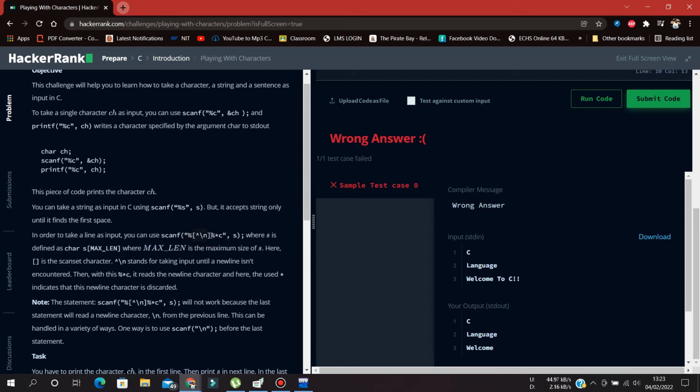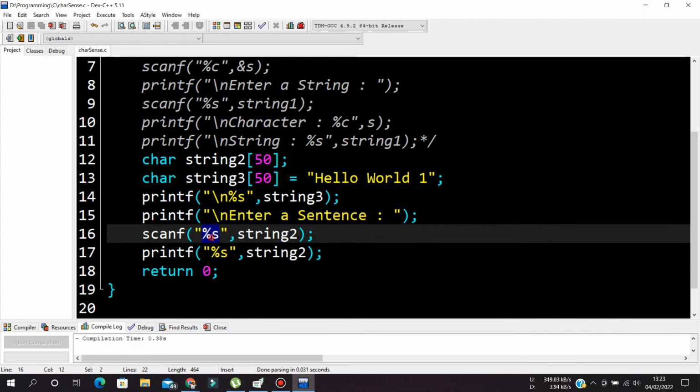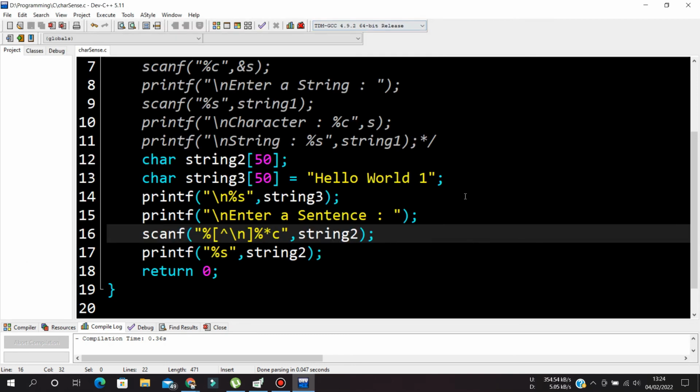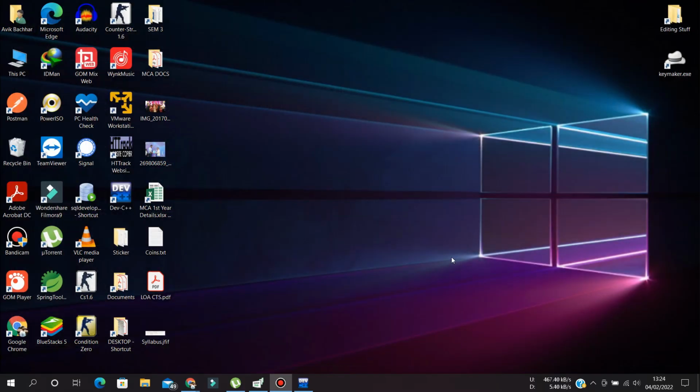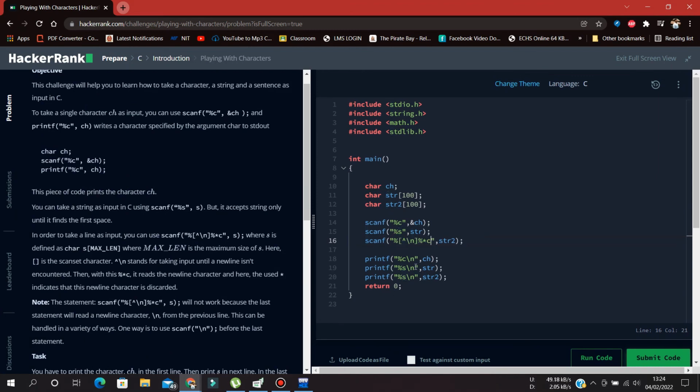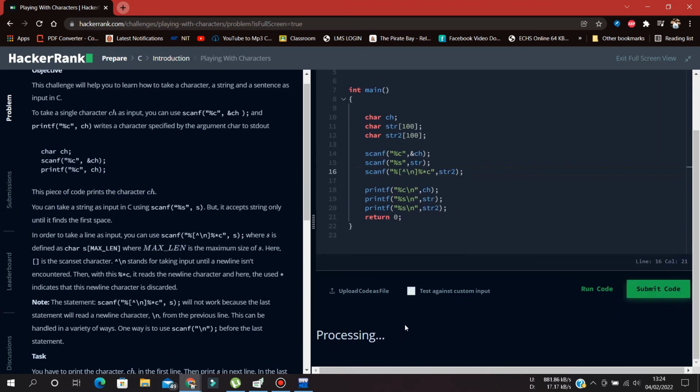We have to use this in place of %s during scanning, and hence we can take the complete sentence hello world 2 as an input of string format. So this is what is explained here. Now in place of this, I will give this. Now run the code.